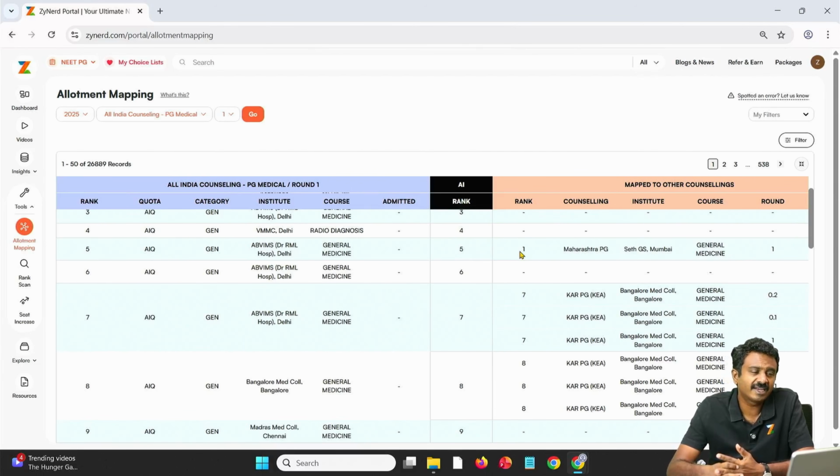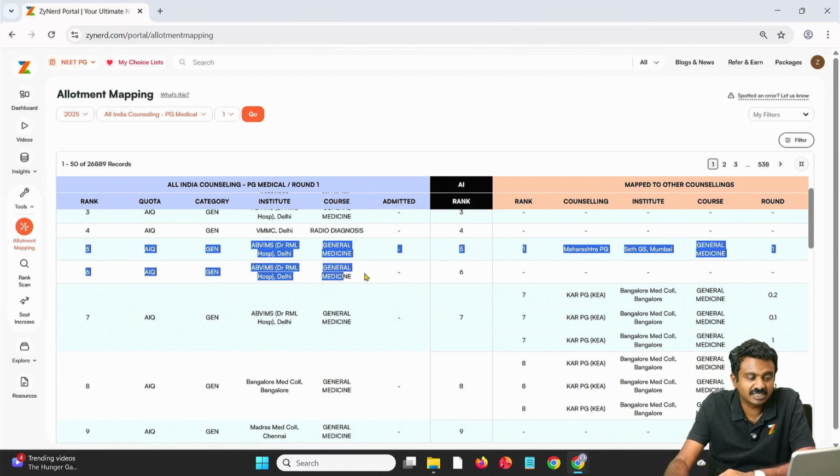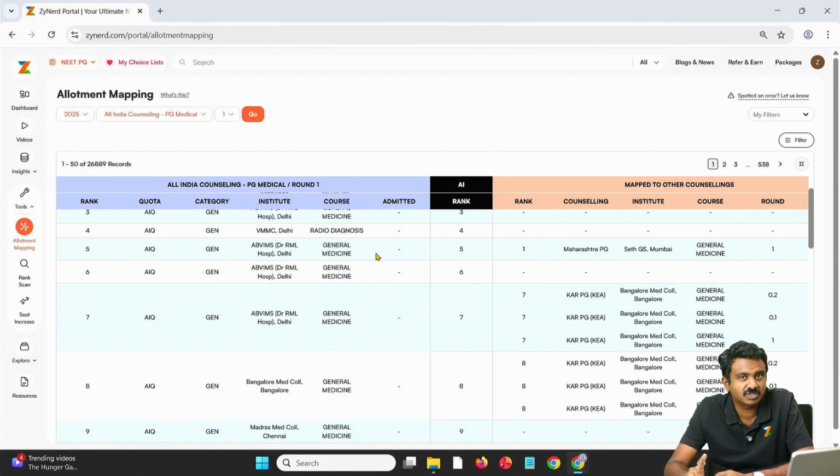Now, will the candidate join SHGS or ABVMS? We are not sure. Why? One, the candidate could have taken SHGS here itself but did not do that as the first choice. The candidate filled in ABVMS General Medicine as the first choice. Might have got SHGS in All India Counselling.